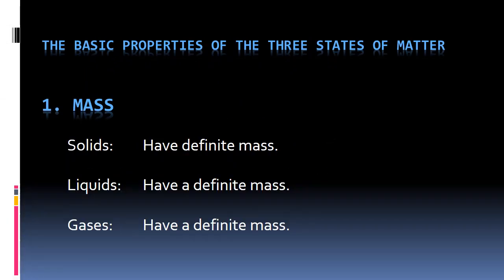The basic properties of the three states of matter. Solids: they have a definite mass. It implies that a small stone will have less mass and a big stone will definitely have more mass. And liquids, they too have a definite mass. A larger bucket of water has more mass than a small one. Small beaker will have less mass and large bucket will have more mass.